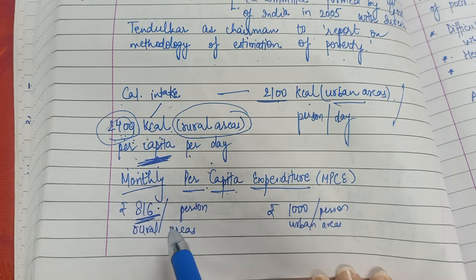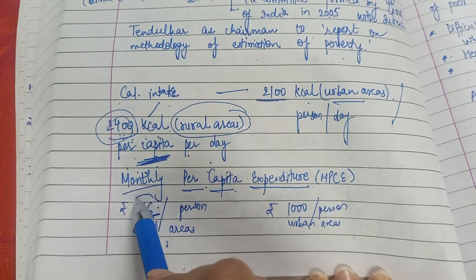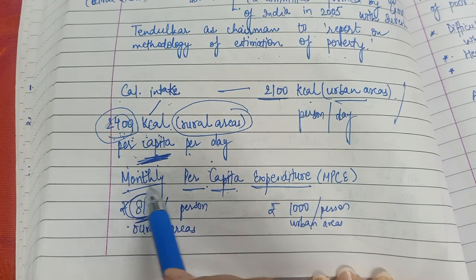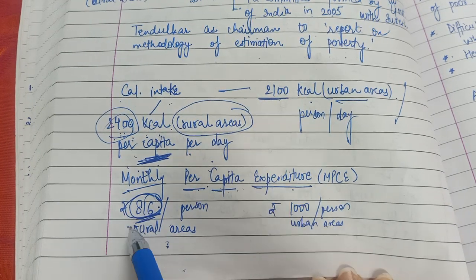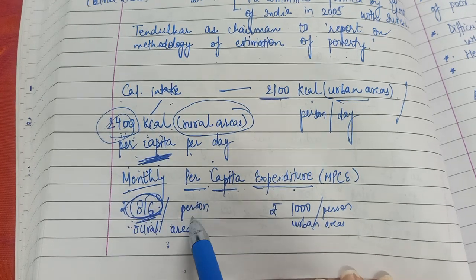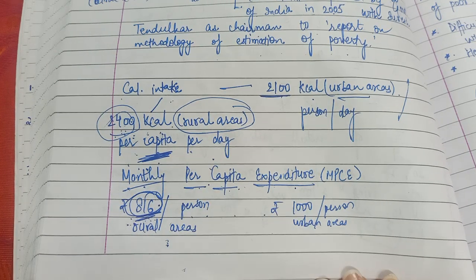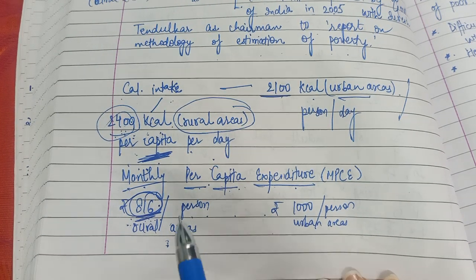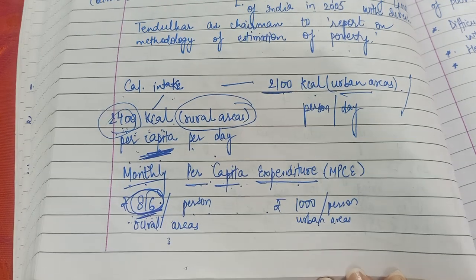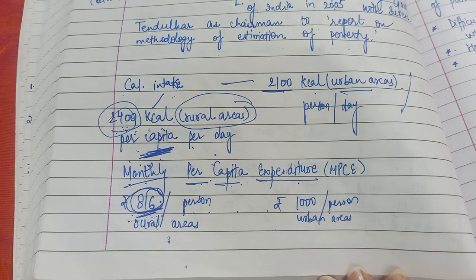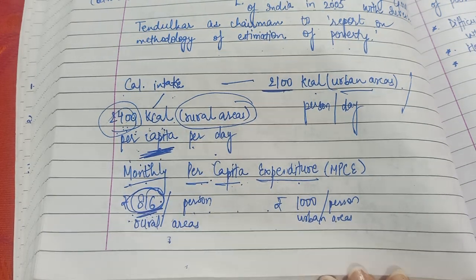A person living in rural areas would require rupees 816 for a month. Okay, this is monthly per capita expenditure. So you don't have to write rupees 816 per person per month. No. If it is MPCE, it automatically means that it is for a month. So to consume 2400 kcal per day, a person in rural areas would need 816 rupees to satisfy those number of calories, to be able to consume that much nutrition.